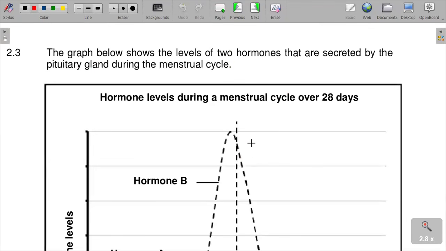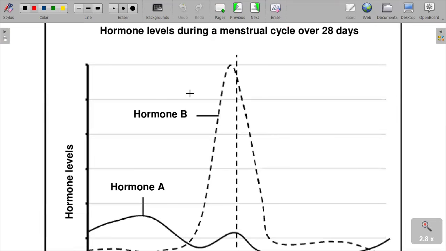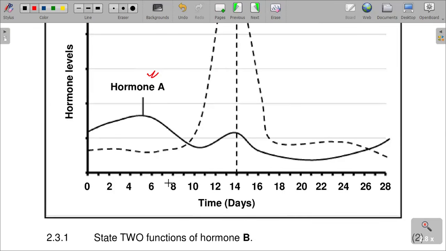2.3, the graph below shows the levels of two hormones that are secreted by the pituitary gland during the menstrual cycle. We have hormone A and hormone B, with the levels of hormones during the menstrual cycle over 28 days, and time in days given there.